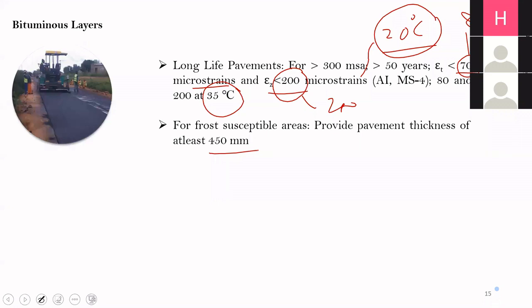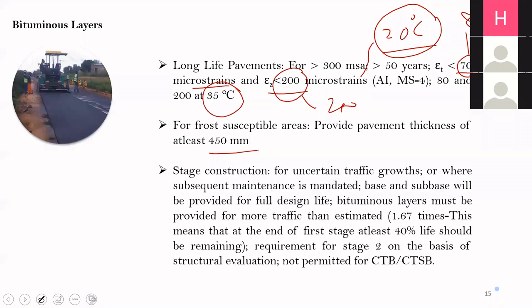Now, finally, let us also talk about stage construction. So what is stage construction? Sometimes for a particular location, the increase in traffic growth can be very uncertain. At the beginning of the design, maybe there is uncertainty on how the traffic will grow. So taking any arbitrary value of rate of increase of traffic can lead to wrong design. Also, there can be locations where the tender requirement has a subsequent requirement for maintenance. In those cases, we can go for stage construction.